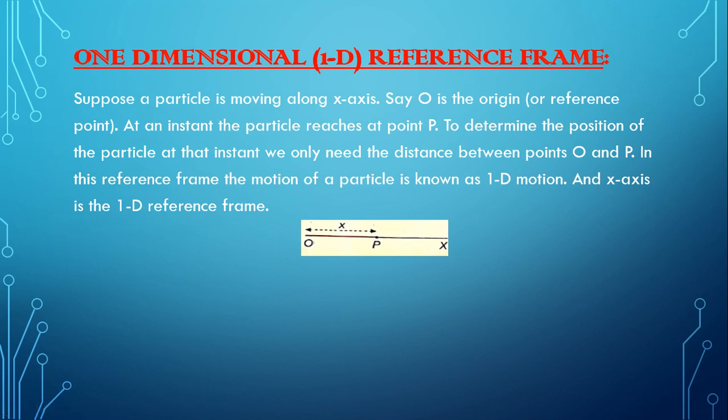Now to determine the position x at any instant, suppose the object is at point P, so the position of the object will be the distance between O and P, that is x. Here the line OX, or the x-axis, is our reference frame, and motion of the object in a one-dimensional reference frame is known as 1D motion.